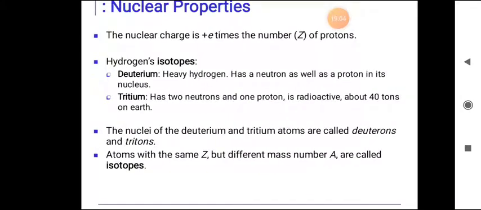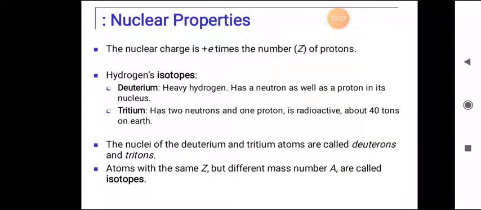Okay, coming to nuclear properties, the nuclear charge is plus e times the number Z of protons. That's why the charge of the nucleus is indicated with plus Ze. Here e is the charge and Z means the number of protons.